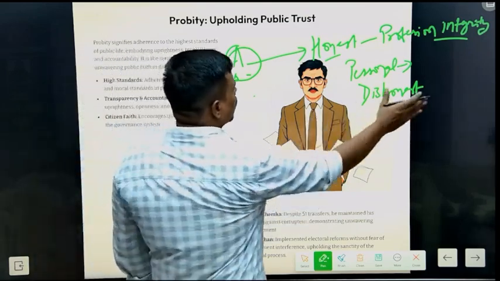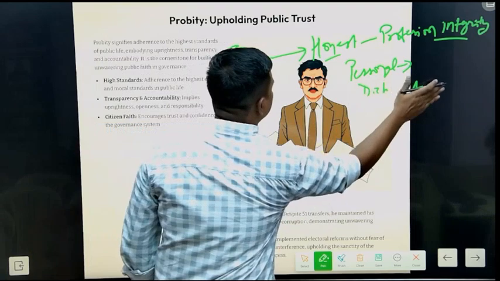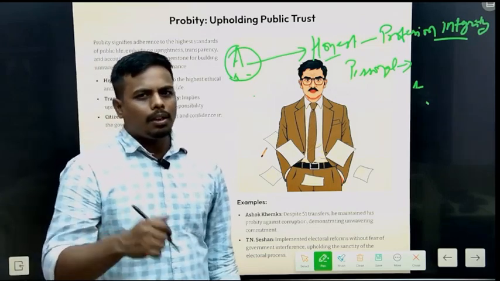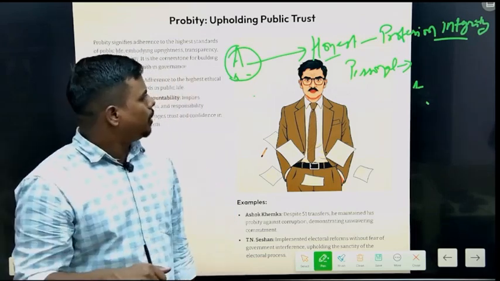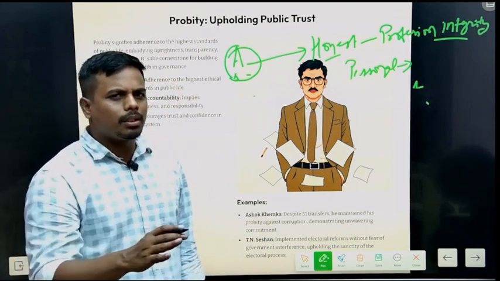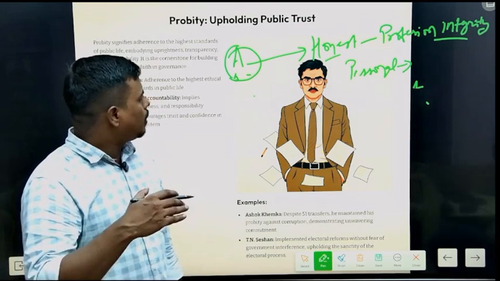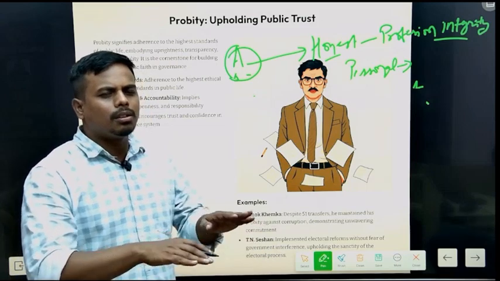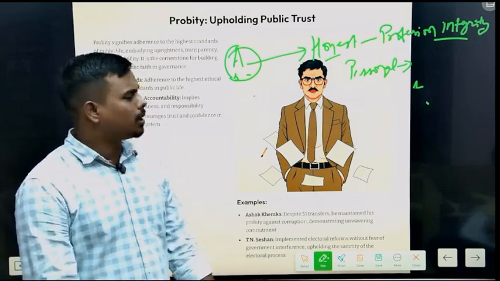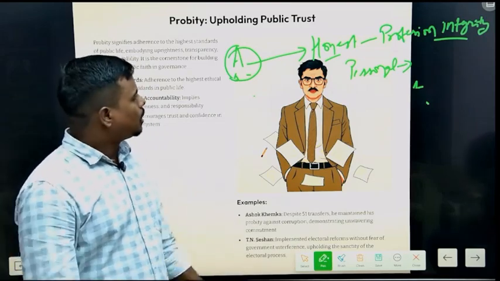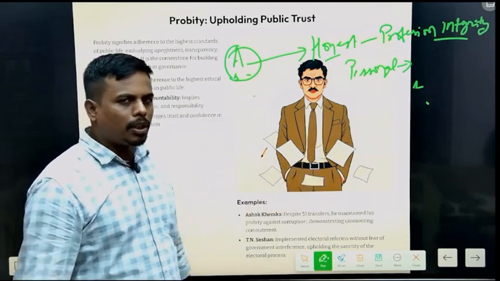In the same case, if there is a land dispute going on in his family, and he is a little bit dishonest in his personal life, for example, if he cheats his family by saying there is something wrong in the land system, or he gets benefited from that partition.